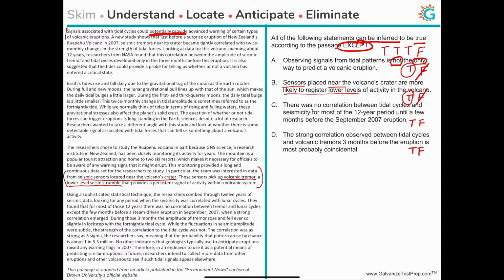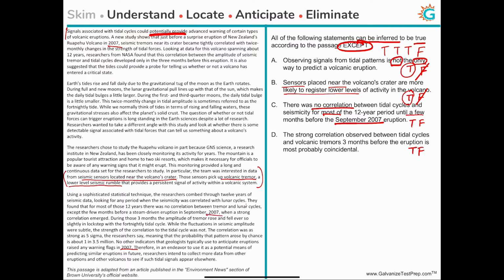Now, let's move on to choice C. There was no correlation between tidal cycles and seismicity for most of the 12-year period until a few months before the September 2007 eruption. So where is this? It should be pretty easy. Where does the 2007 come in? It comes in once here, and it also comes here.